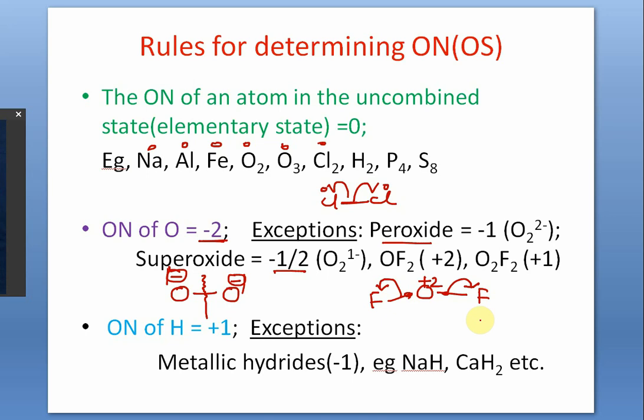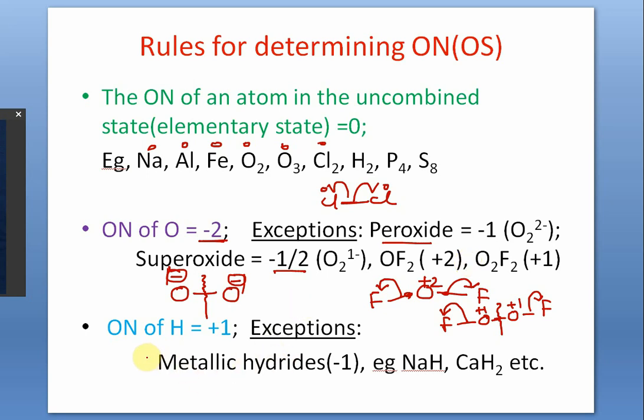Similarly, O2F2 is like this. Right? So this is a peroxy linkage, so no gain, no loss. Only this will lose to fluorine, will be +1, and this will lose to fluorine, +1. So each will have an oxidation number of +1. I repeatedly say to you that oxidation number is determined for a single atom.